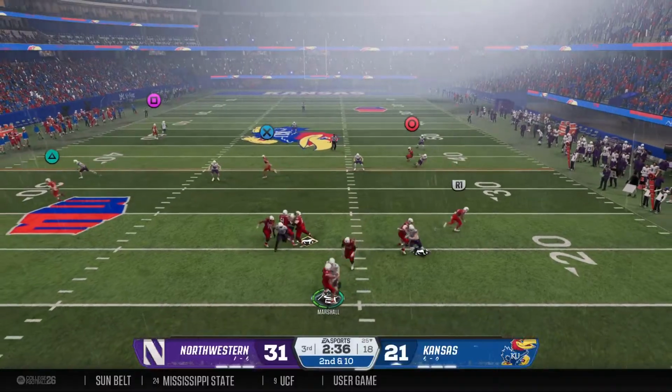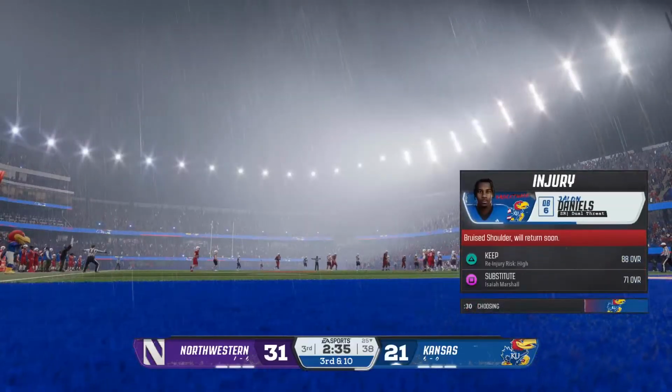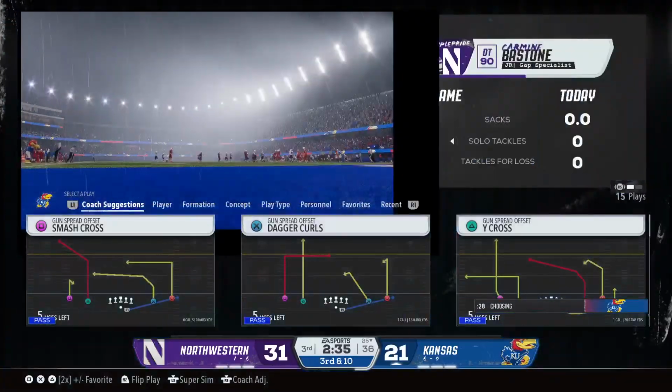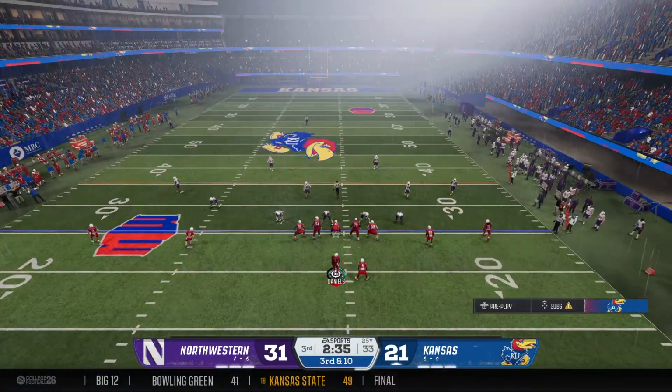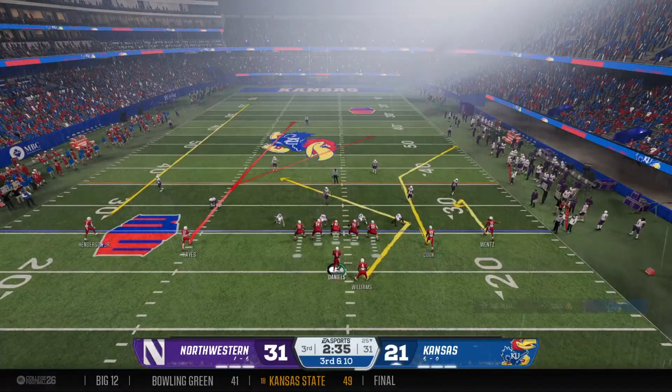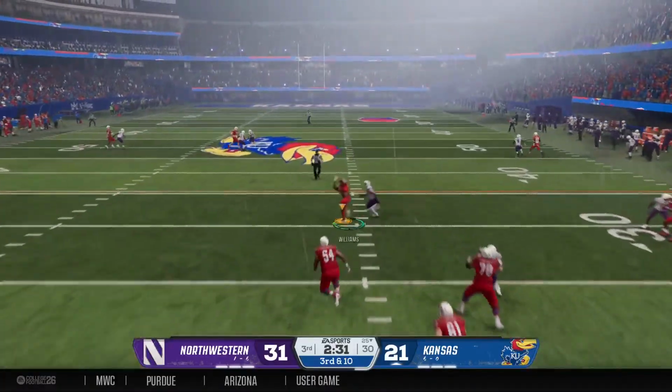Off play action. They get to him as he throws. Can't make the connection, and the defense is putting on the heat and forcing the incompletion. Third down, and this offense is already in a world of trouble. They could really use a conversion, not to mention multiple scores.